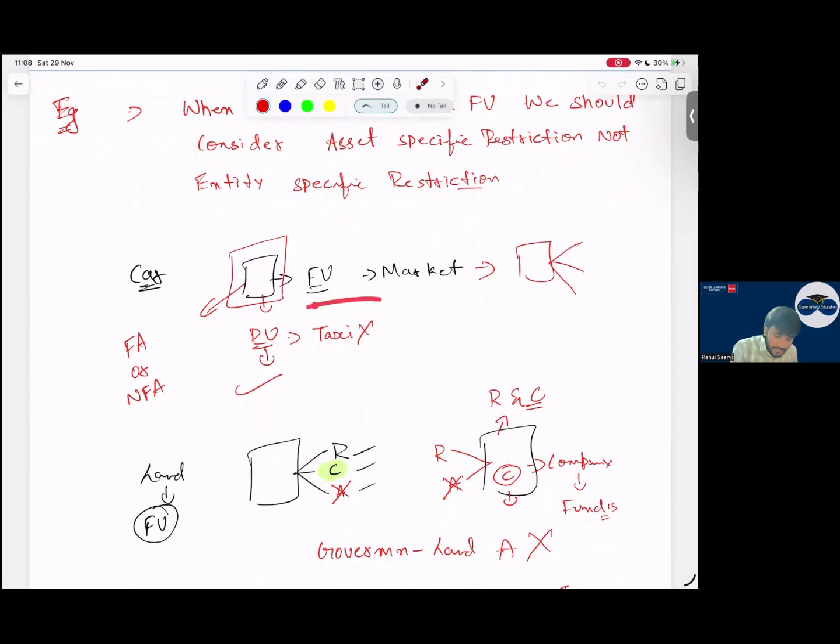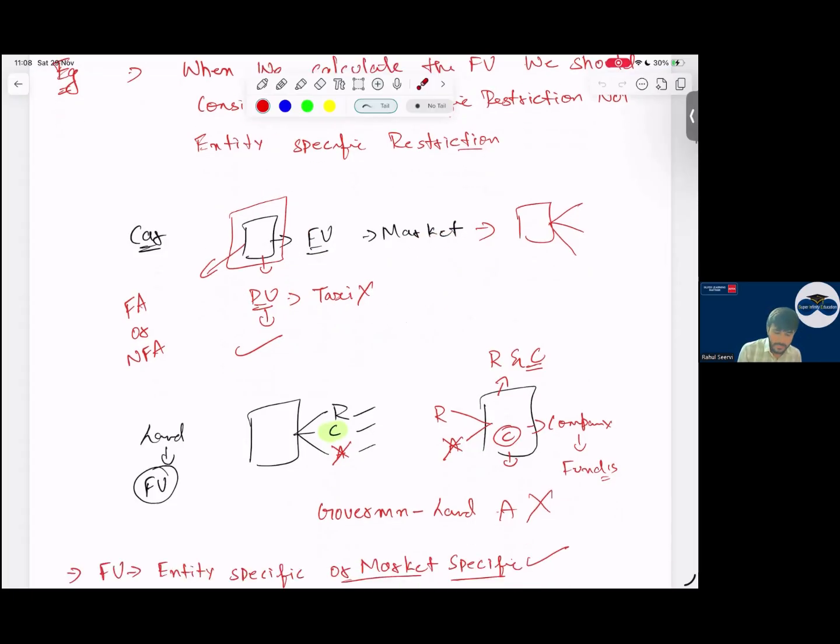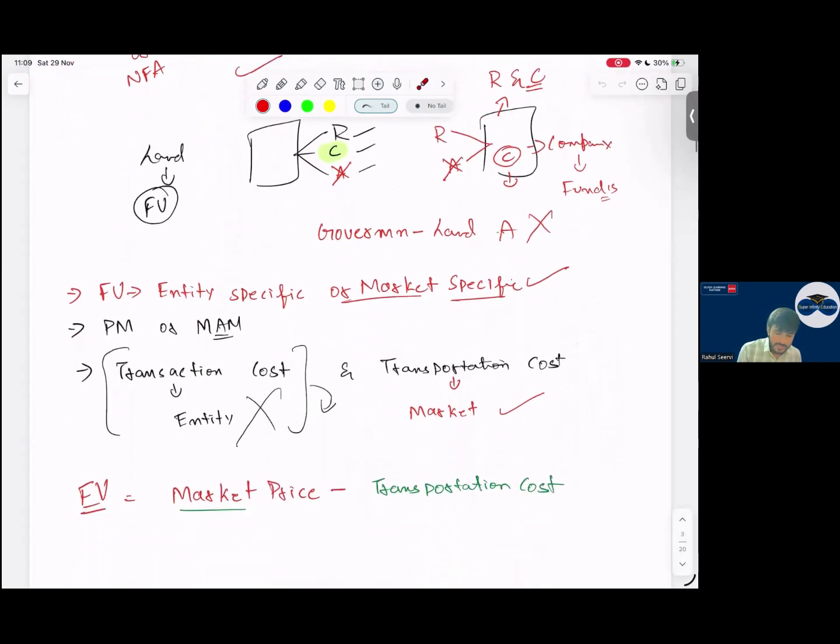Now, the fair value of a taxi in the market is more. Now say to me, is this restriction on the car an asset restriction or an entity's restriction? It is an entity's restriction, so I will not consider this. When I calculate the fair value of the car, I will calculate as per the taxi also. If the fair value is more, I'll consider that. Yes, sir. So this part is done.